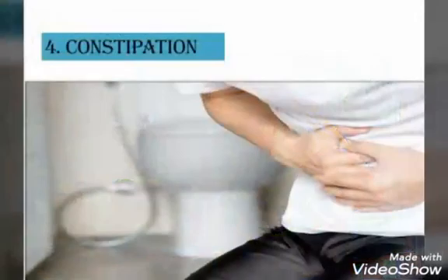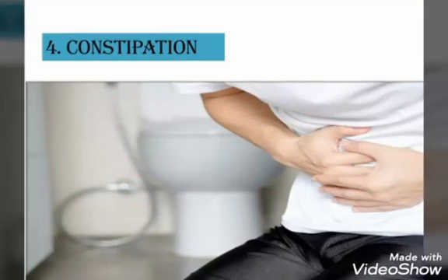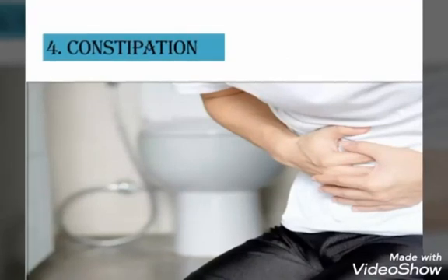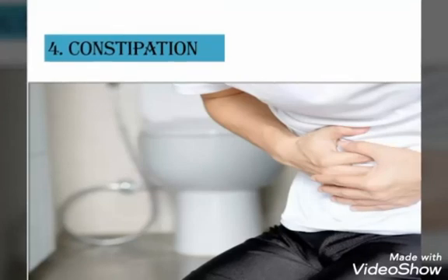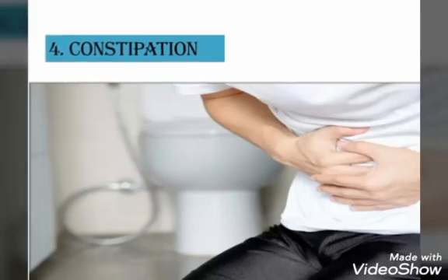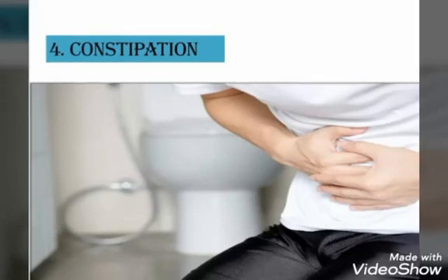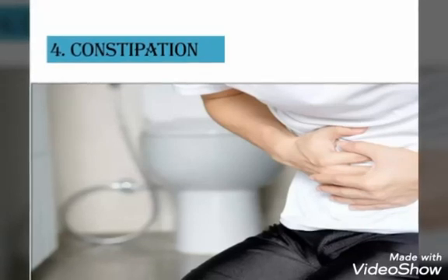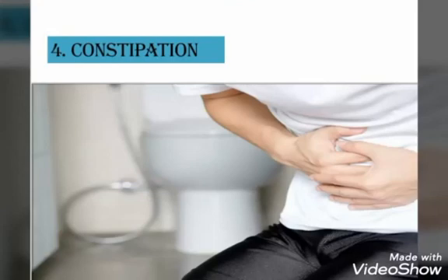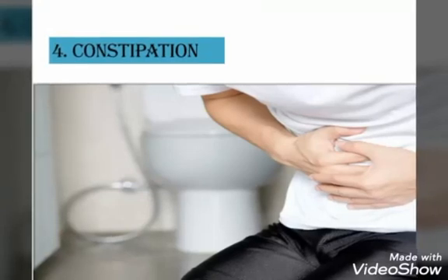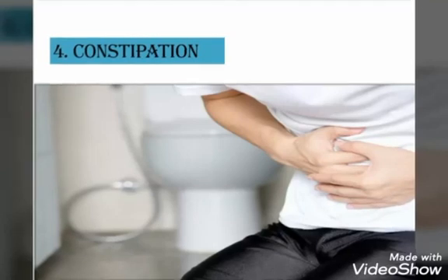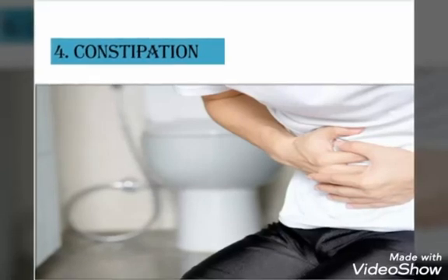Now let's move toward the last problem, that is constipation. If absorption of water occurs excessively in the large intestine, it leads to hardening of feces. This condition is called constipation. In this condition, passing feces out of your body becomes difficult. It is caused by lack of intake of fluids or fibrous food. It can be prevented by taking a large amount of fluids, eating healthy and fibrous food, and doing exercise on a daily basis.